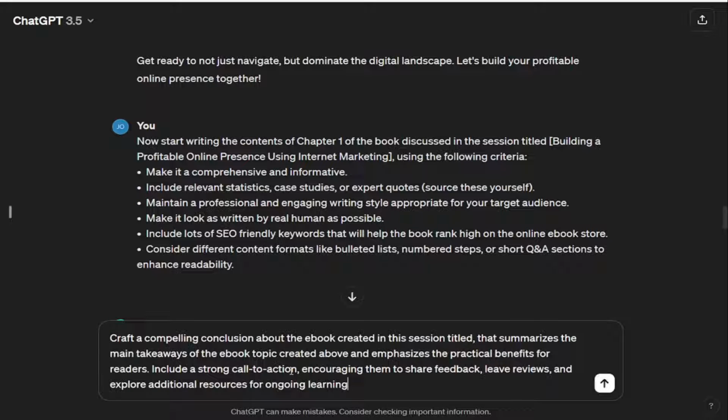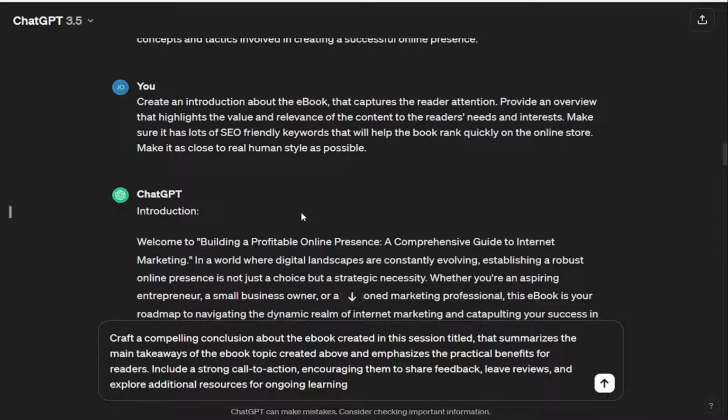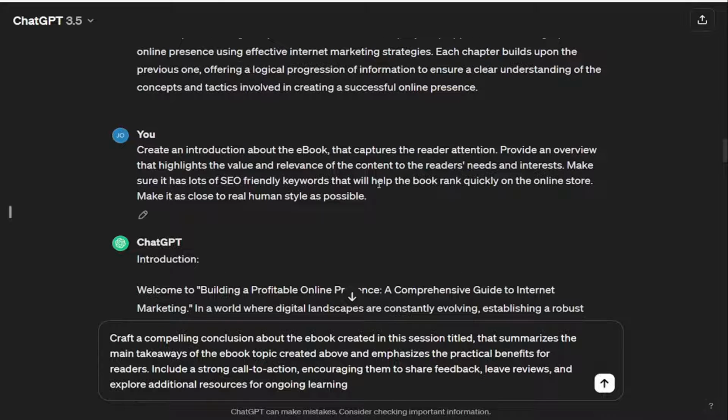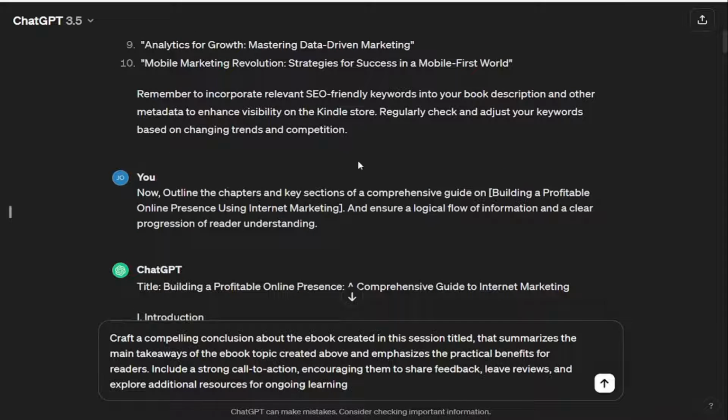Lastly, for the conclusion part, craft a compelling conclusion about the ebook created in this session titled, that summarizes the main takeaways of the ebook topic created above and emphasizes the practical benefits for readers. Include a strong call to action, encouraging them to share feedback, leave reviews, and explore additional resources for ongoing learning.